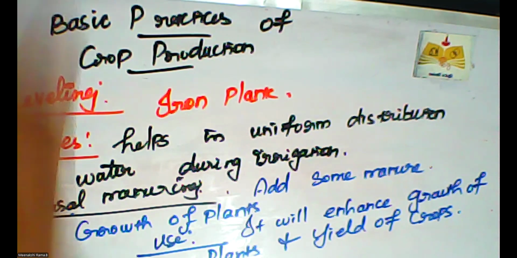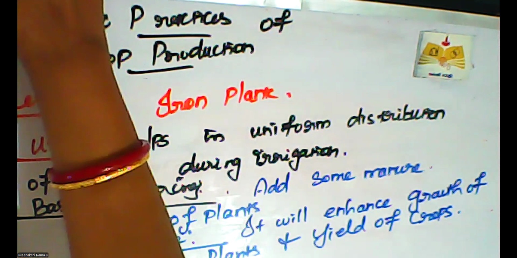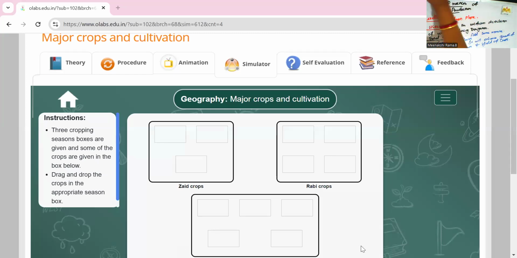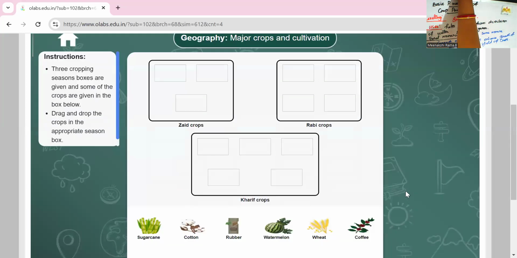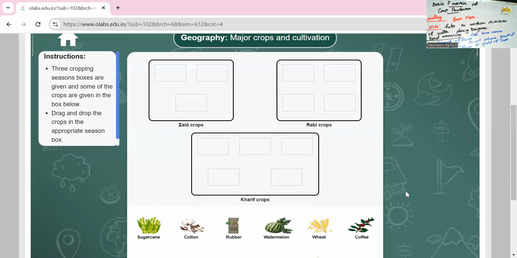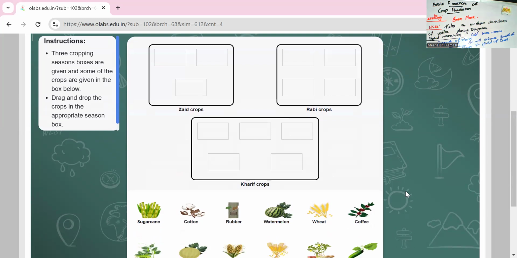Before that, I want to explain one simulation. With the help of this simulation, we can understand what the varieties of crops are: Zaid crops, Rabi crops, and then Kharif crops. The pictures of the crop varieties are given here. We want to match them to the proper boxes. First one is Zaid crops. What are the Zaid crops?